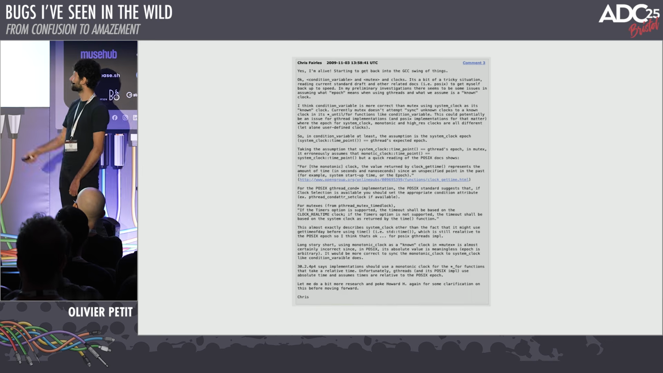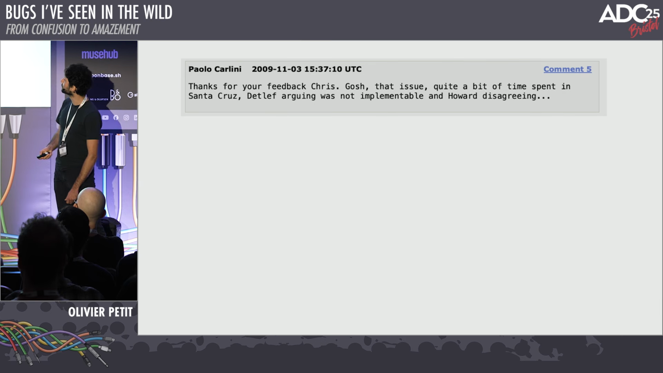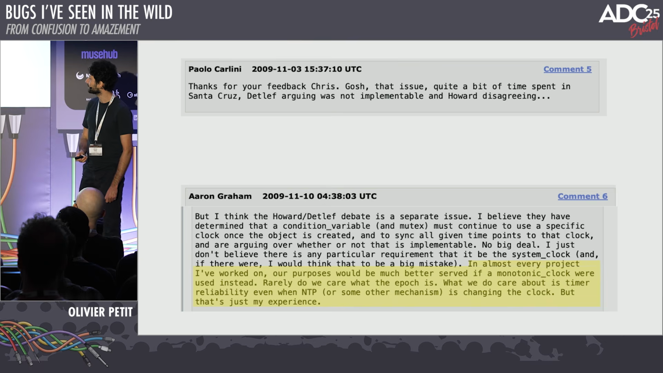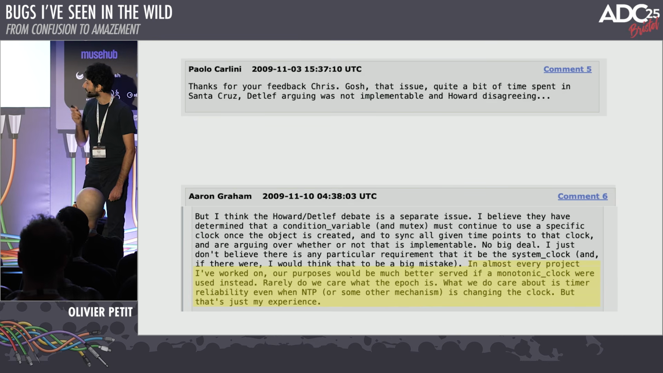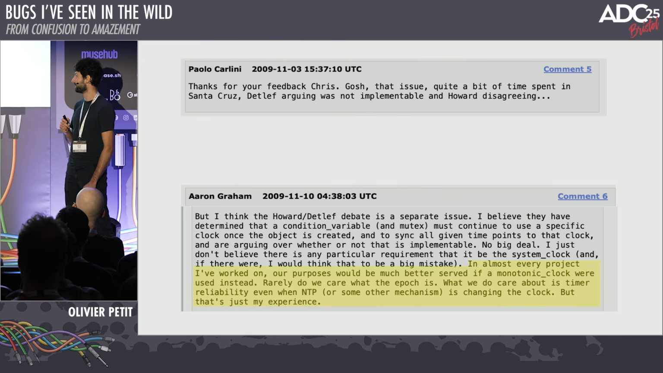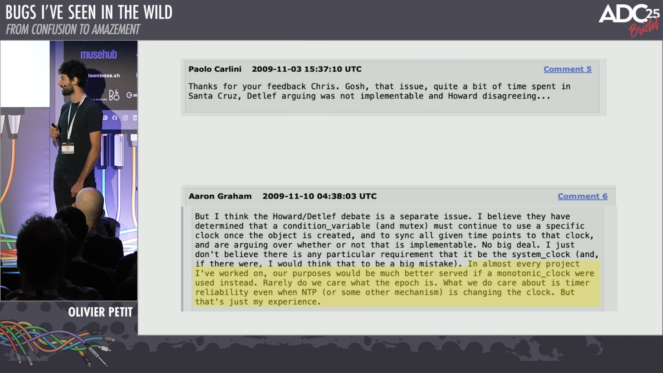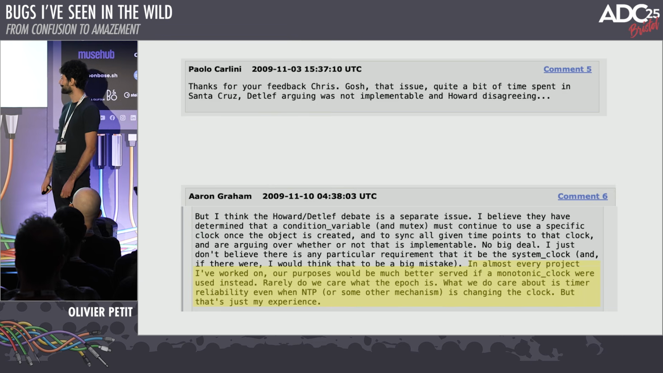And then there are long discussions, and some people are arguing, as we do. This is already a couple days later, but at least we agree. "In almost every project I've worked on, our purpose would be much better served if a monotonic clock were used instead. Rarely do we care what the epoch is. What we do care about is timer reliability, even when NTP or some other mechanism is changing the clock." Yes, thank you. Who has ever written, like, I want this thread to wake up at midnight in 2 days? No, never. It's always 1 second, 10 seconds, 500 milliseconds.